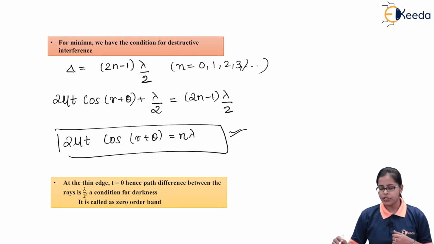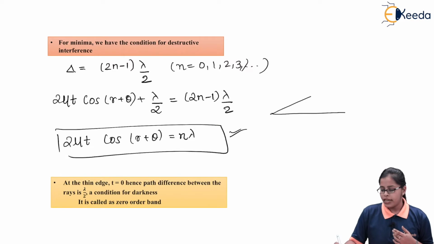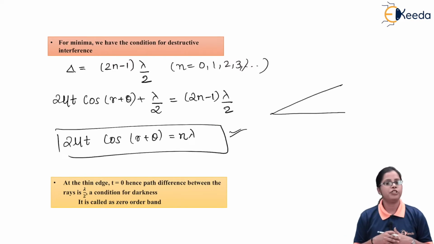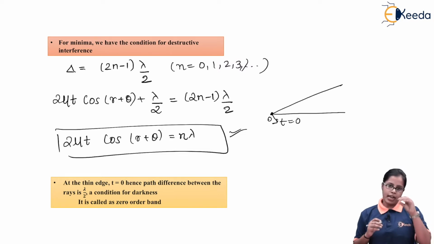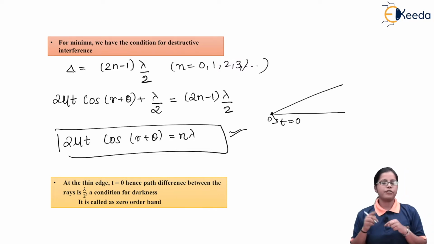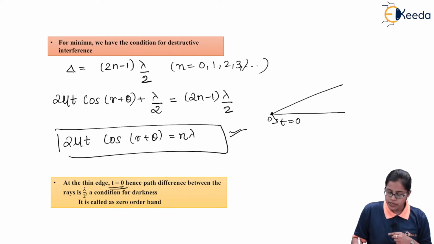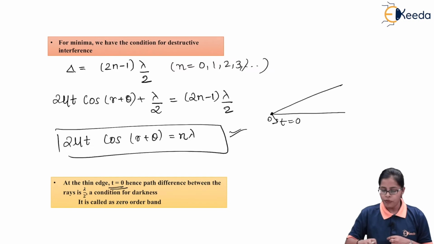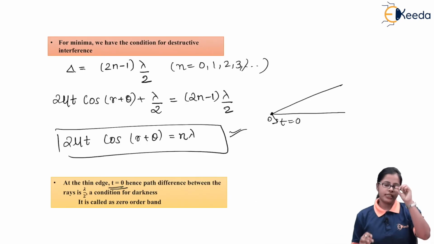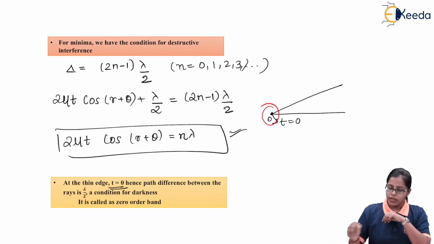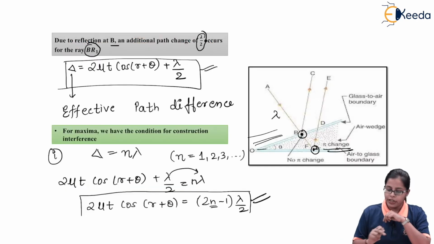Now, as we proceed further, whenever we talk about the wedge shaped film, the thickness of the film at point O will be 0. That is, at point O, the thin edge of the wedge shaped film, the t value will be 0. So if thickness is 0, as we are aware, the total path difference is 2 mu t cos(r plus theta) plus lambda by 2. For the thin edge, point O, the t value is 0.